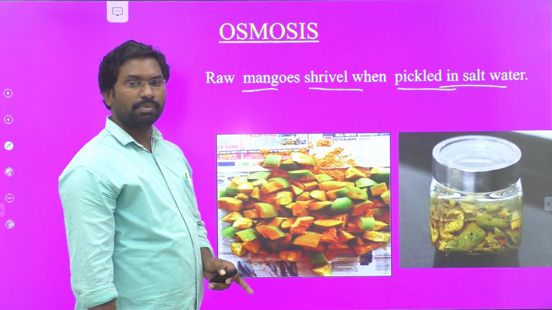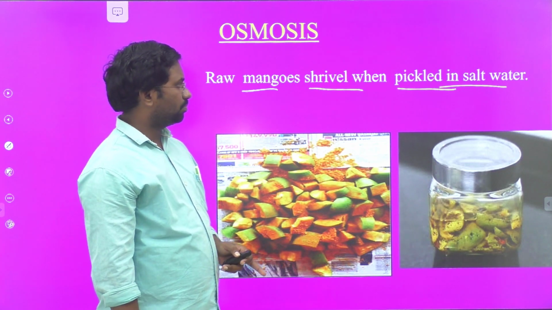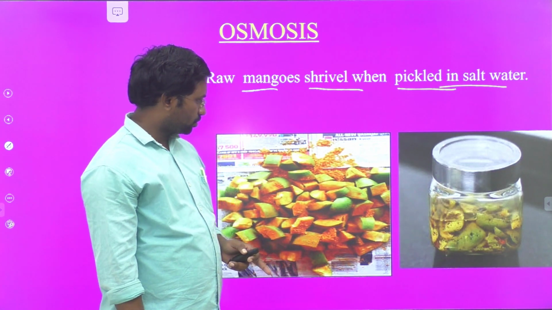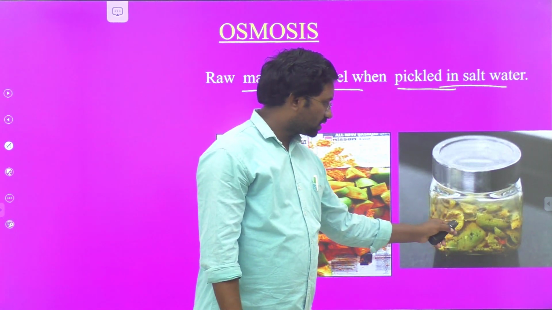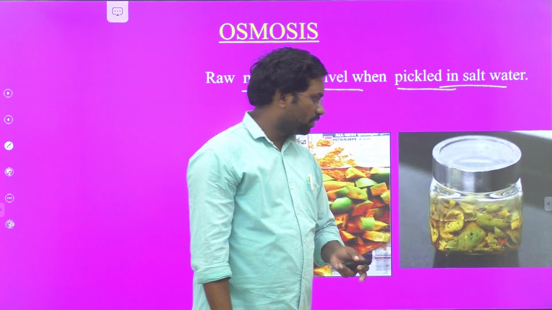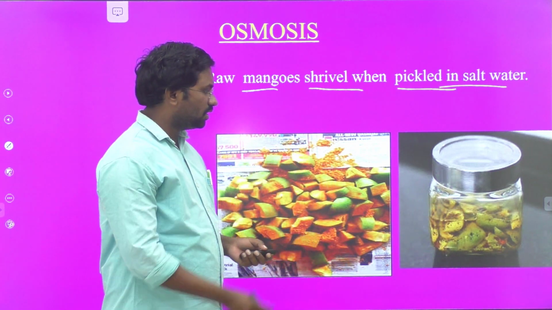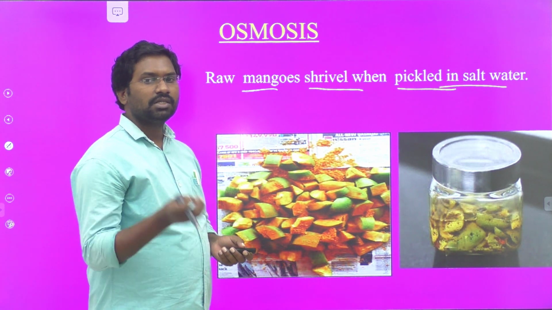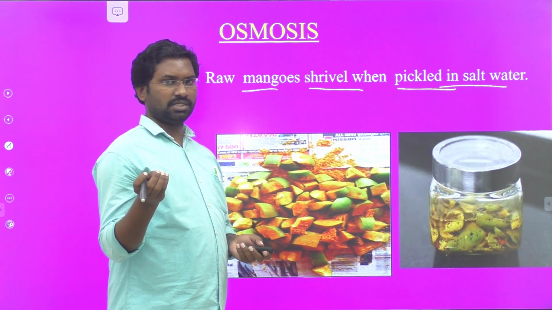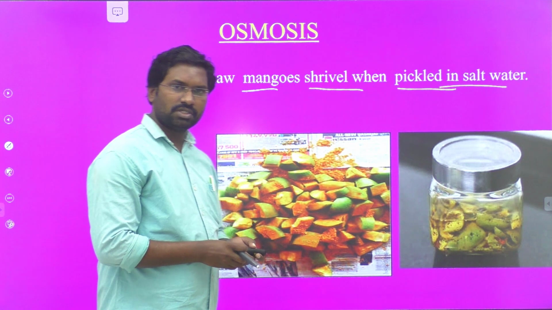After adding salt and spicy contents to the pieces, the mango pieces shrink, because a little water escapes from the pieces and their size decreases. Here the osmosis process takes place.